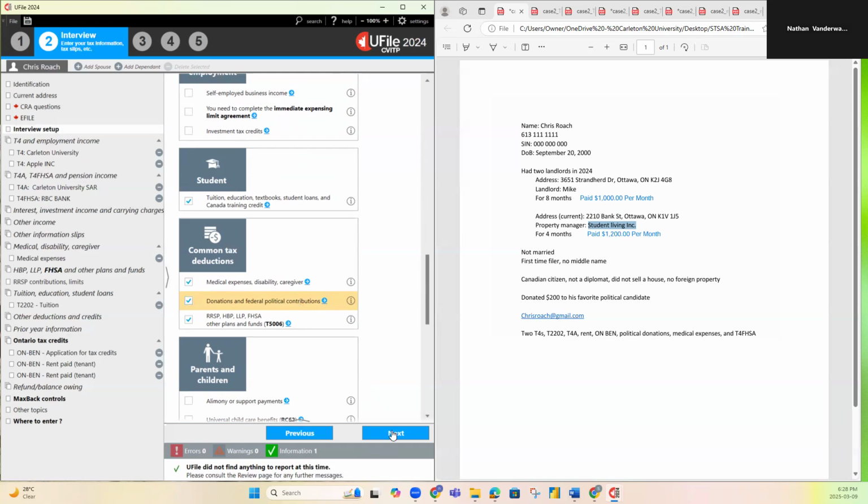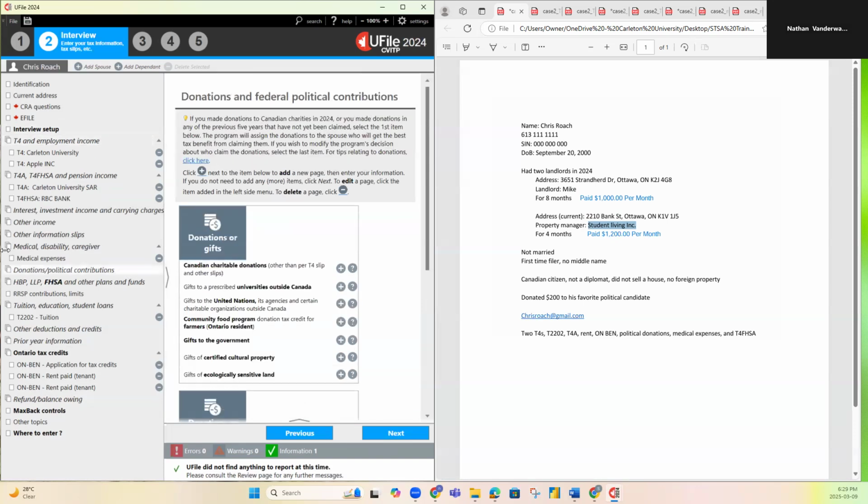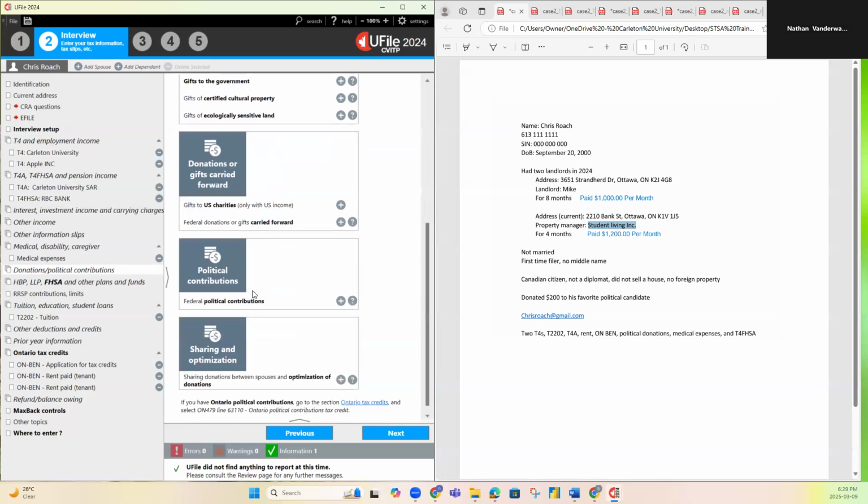Click that box and hit next. Then we're going to see this box on the sidebar pop up. Then we're going to click it and add Canadian charitable donations. Federal political contributions is what it is.